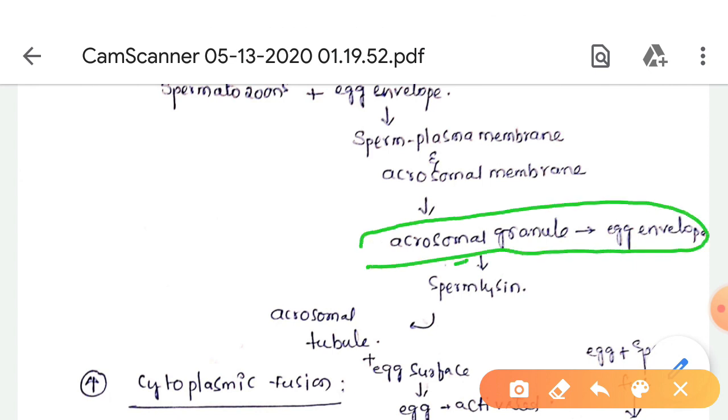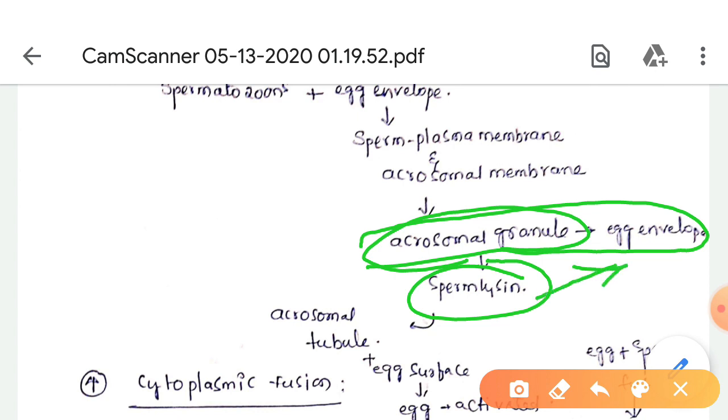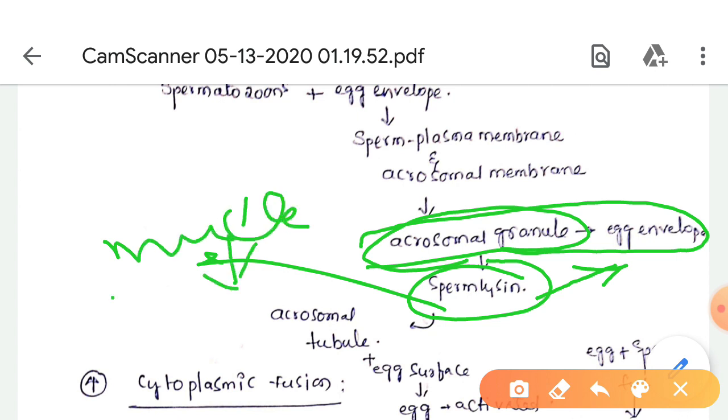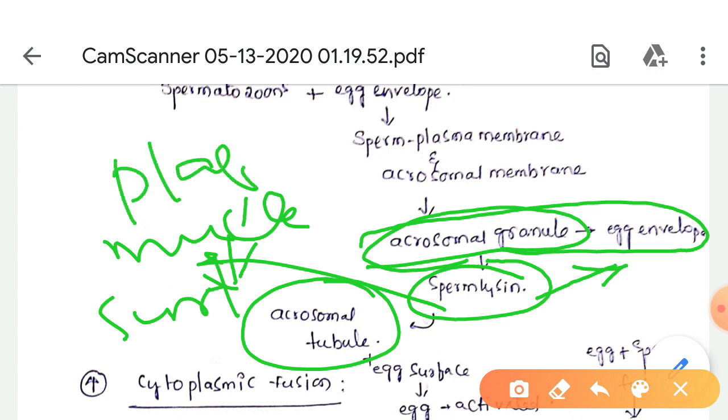They contain sperm lysin, a chemical that dissolves the egg envelope. The acrosomal membrane reaches near the nucleus and grows towards the egg surface as a thin tube, called the acrosomal tubule. It grows further, and its tip comes in contact with the plasma membrane of the egg.